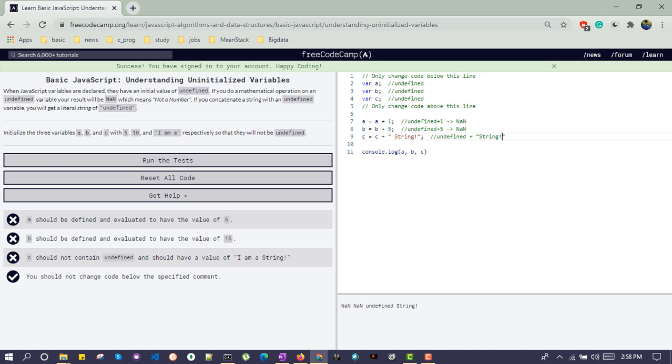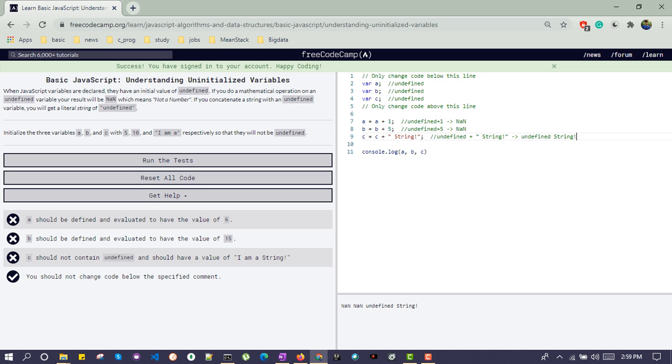So what it does, undefined will get typecast to a string and this concatenation will happen and this will print undefined. Since here is one extra space, we will give one space over here: undefined space string.